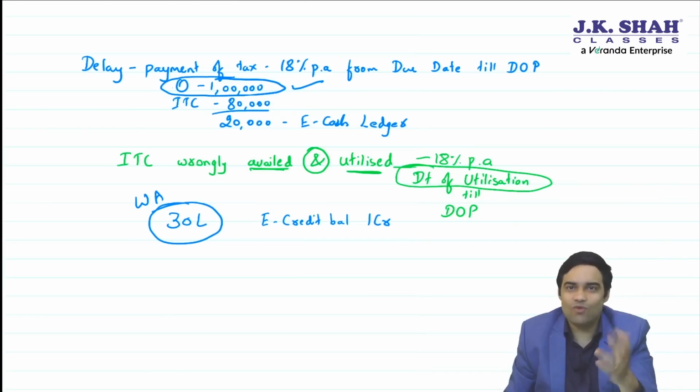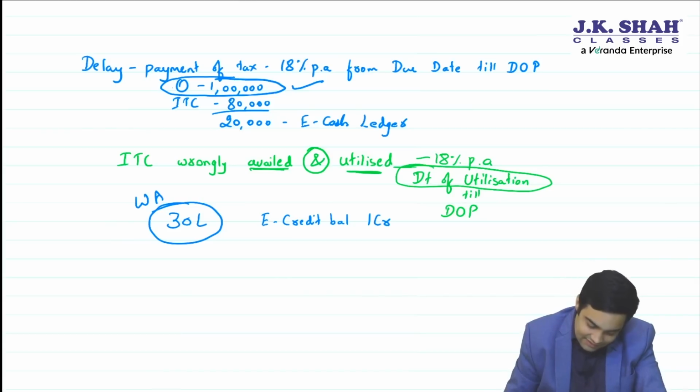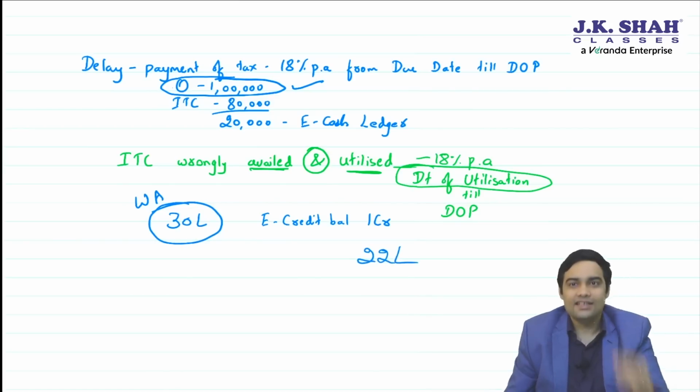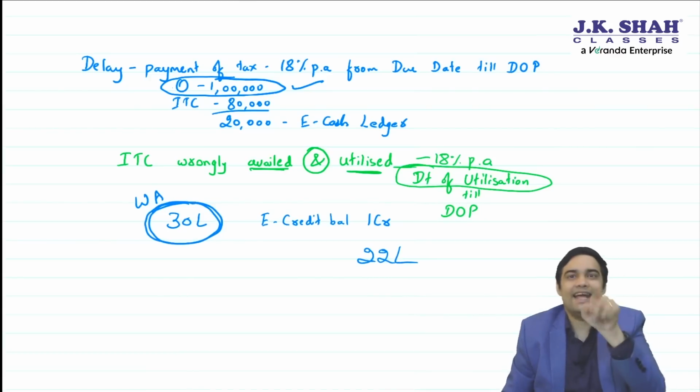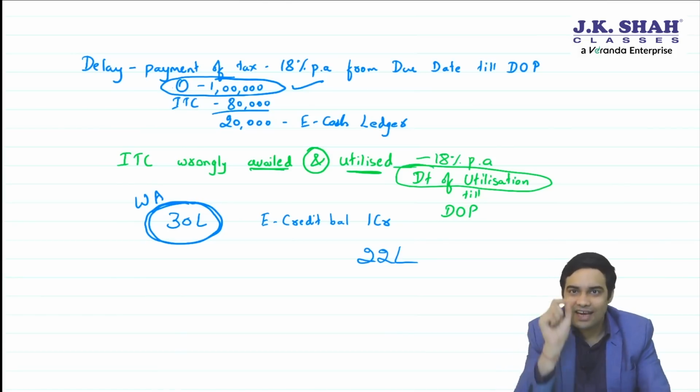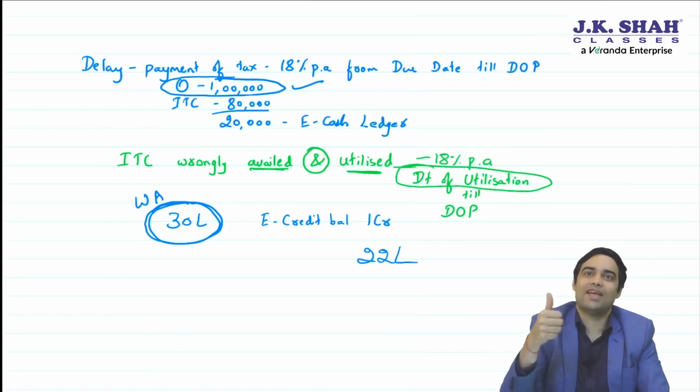And with time, what happens? Whenever I am filing my GST return, this might reduce. So say suppose at one point of time, it comes to 22 lakh. The moment it comes to 22 lakh, that means I have utilized 8 lakh. And on 8 lakh, interest will be applicable.